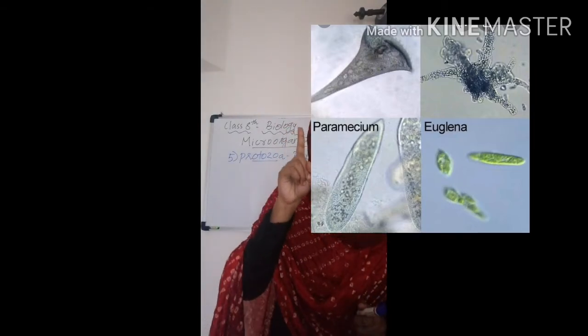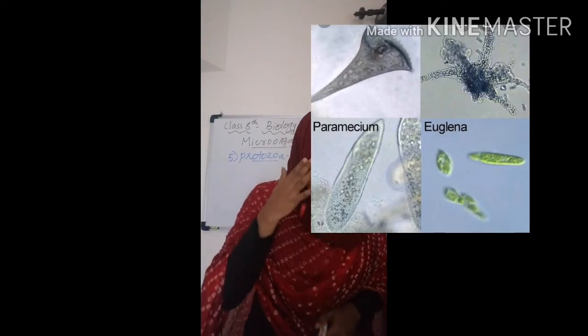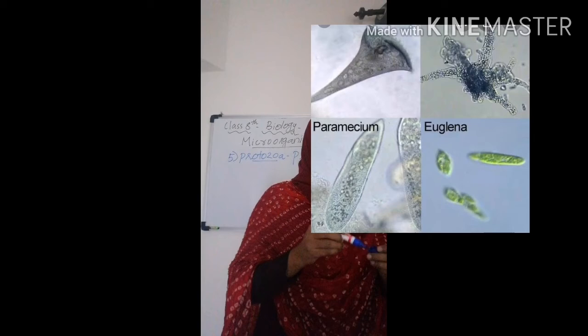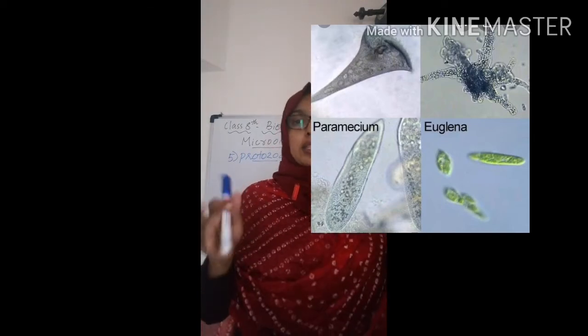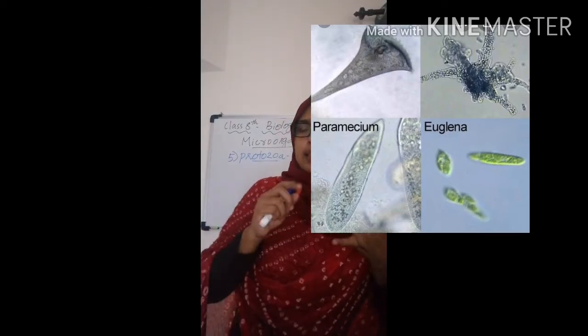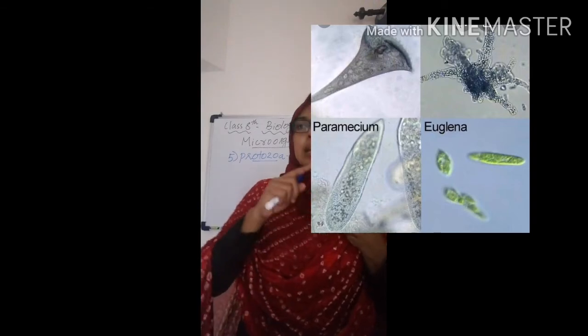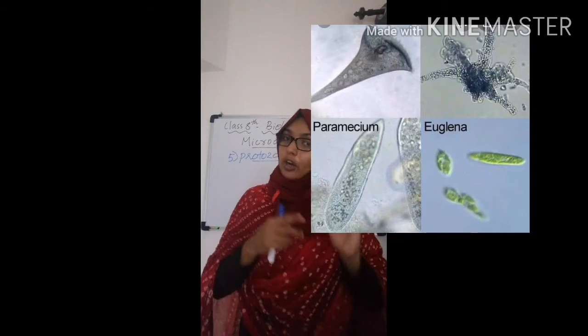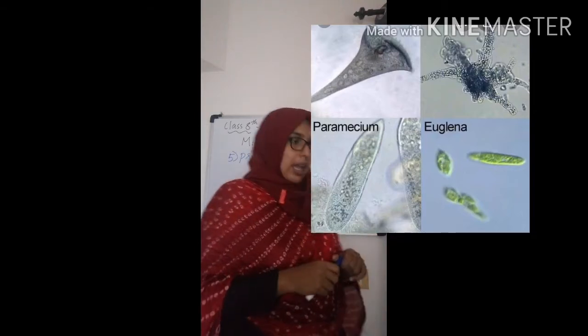Generally the protozoans are unicellular organisms. Unicellular means only single-celled organisms. They are generally found in an aquatic medium, that is in water. They can be seen in the sea, lake, river, spring, pond and so on.